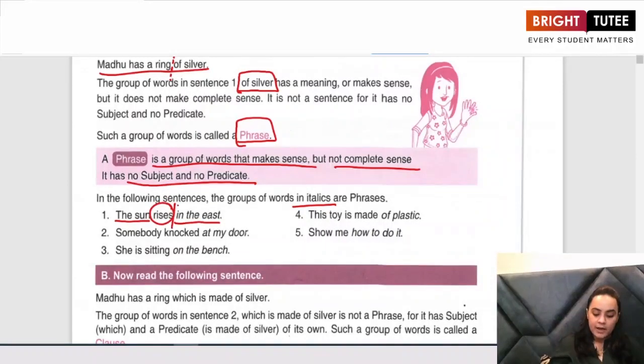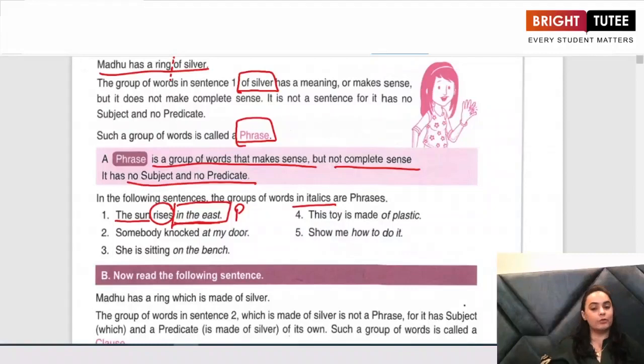But if I only talk about in the east, though it is making sense, is it a complete sentence? No. Does it have a subject or a predicate? No. So what is it? It is a phrase.